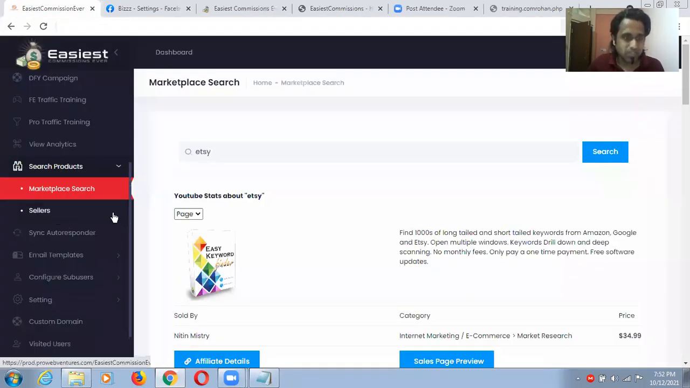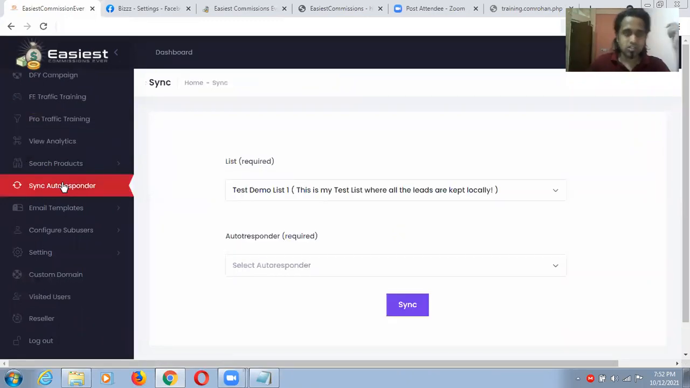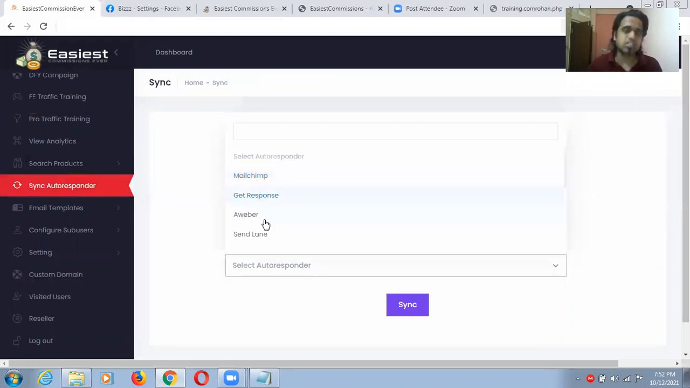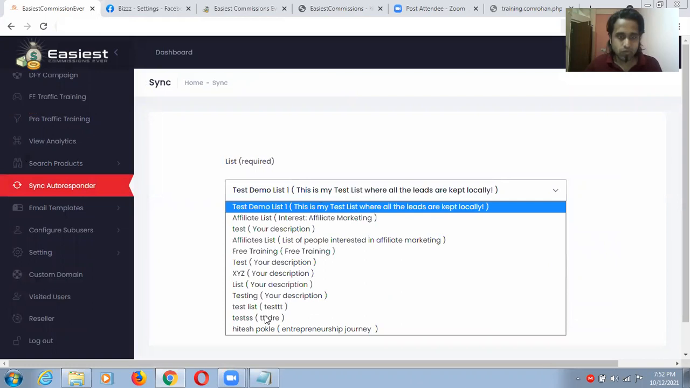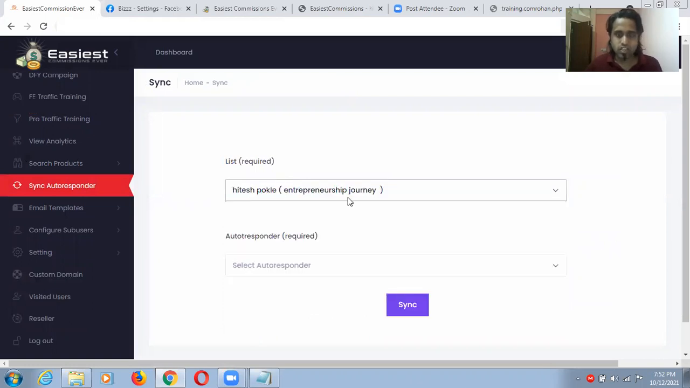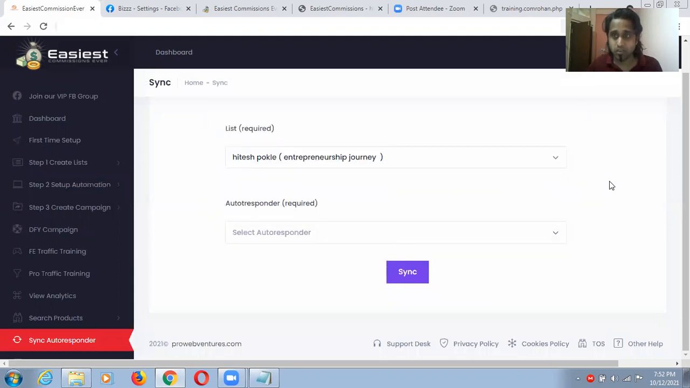Sellers, I'm leaving this one again. Sync autoresponder. If you have any type of autoresponder, like Klaviyo or GetResponse, you can connect it. This is for email marketing, so you can connect all of this directly by using an API key. A list is required, and I have this list, guys. You can create a list by using some campaigns from here, and on that list you can run this automation email marketing campaign. That's how you will start getting some results.